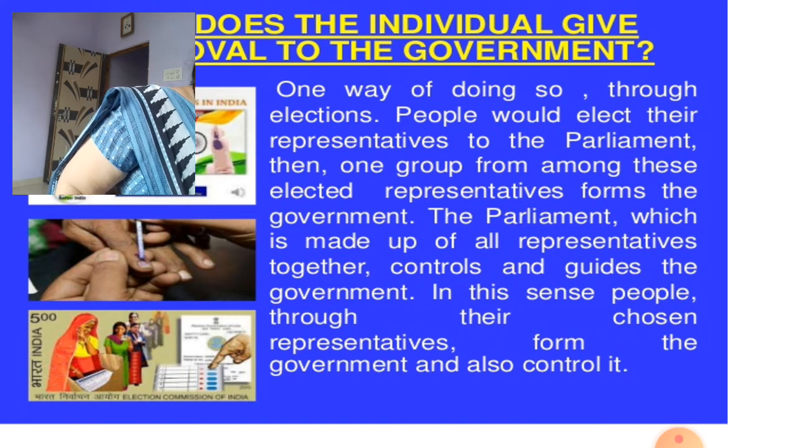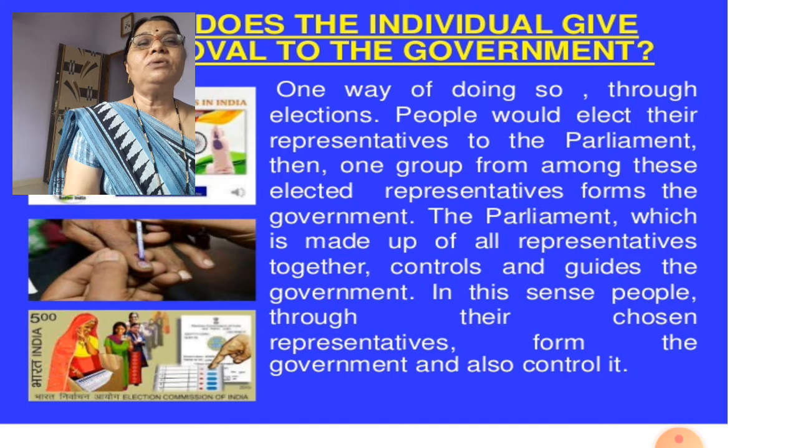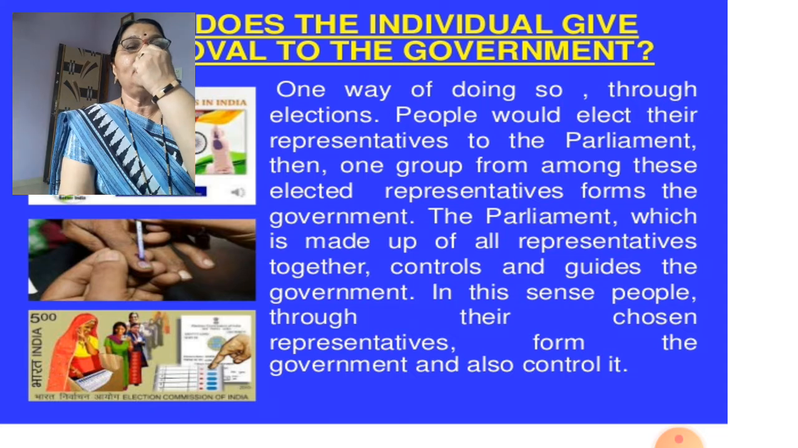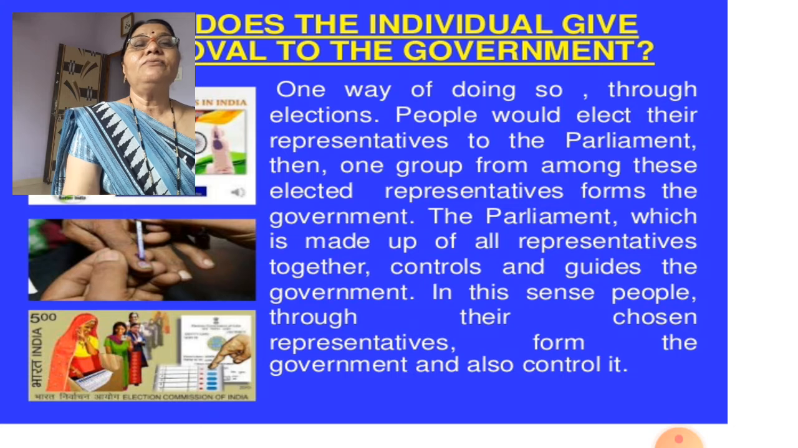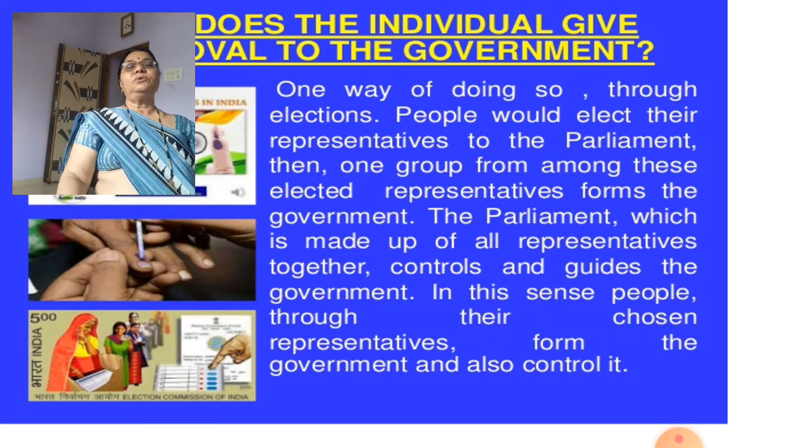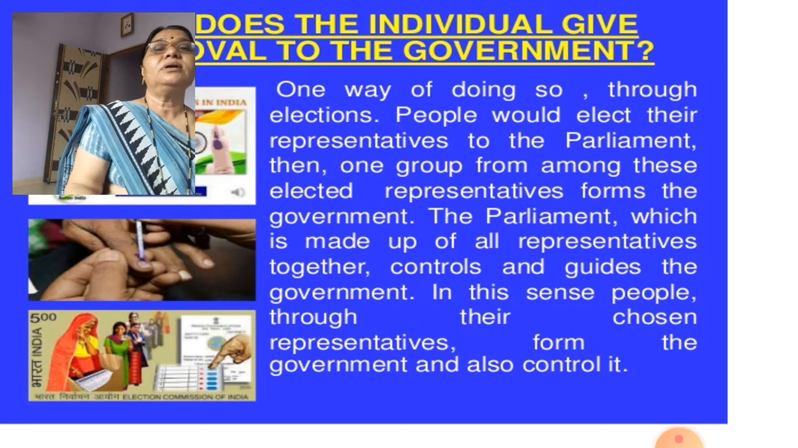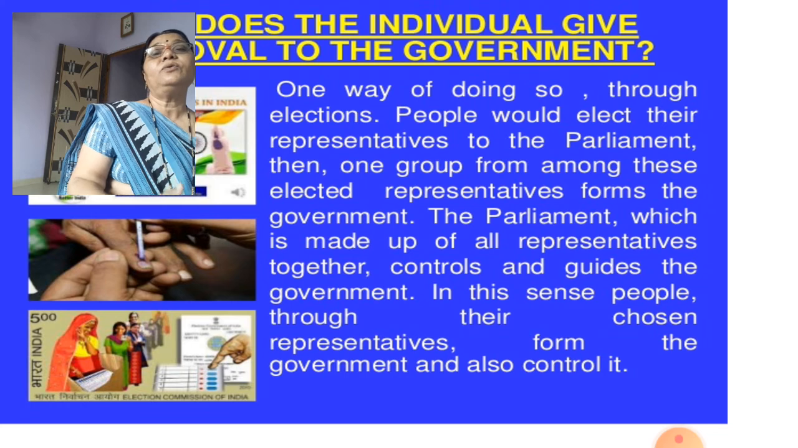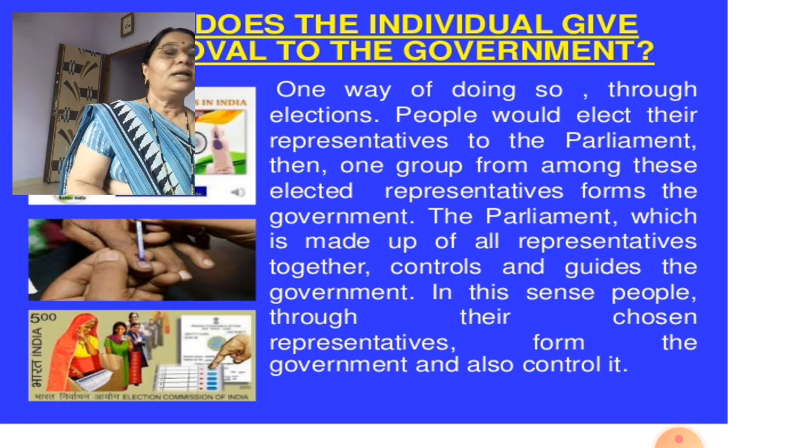How does the individual give approval to the government? One way of doing so is through elections. People would elect their representatives, by the election, like that to the parliament. Then one group from among these elected representatives. Suppose many groups are there, you know that whenever there is voting, suppose that's a voting date. All the groups are there, many political parties like that.